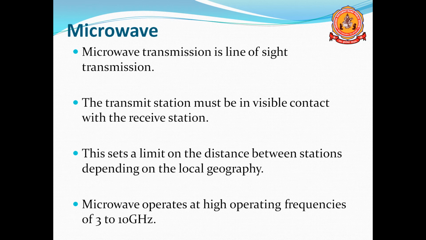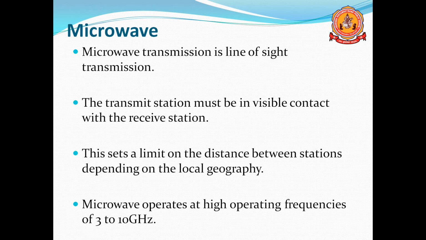The transmit station must be visible to the receive station. Both the antennas should be visible. Only then is it possible to transfer the data using the microwaves. This sets a limit on the distance between the stations, depending on the local geography.